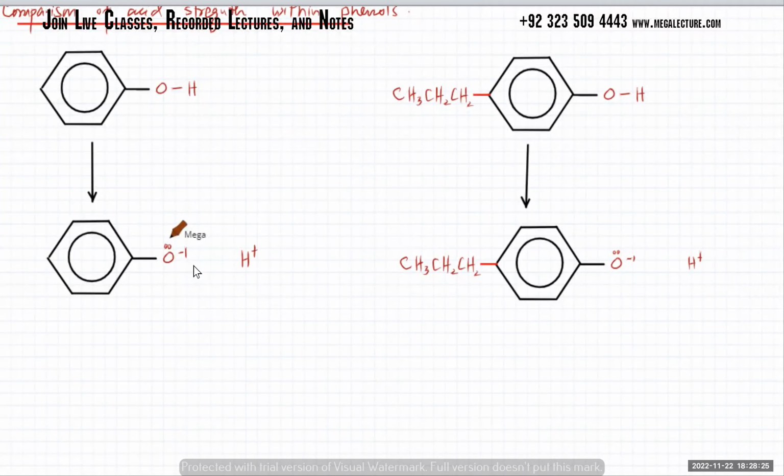The reason is going to be that over here you've got a carbon chain and an alkyl chain has what effect? It's got an electron donating effect.